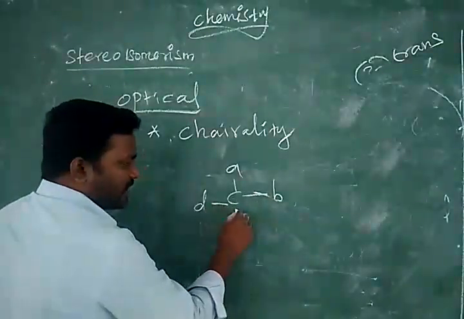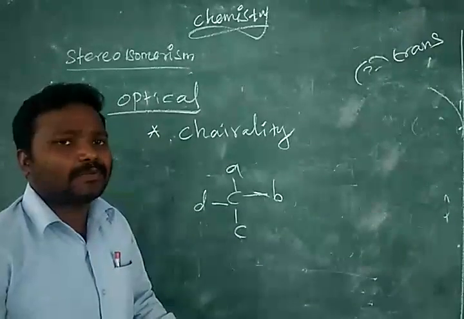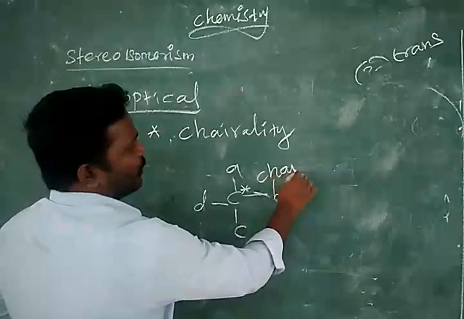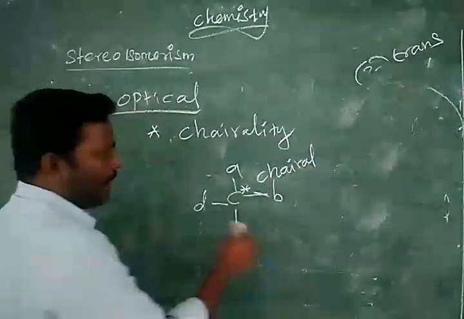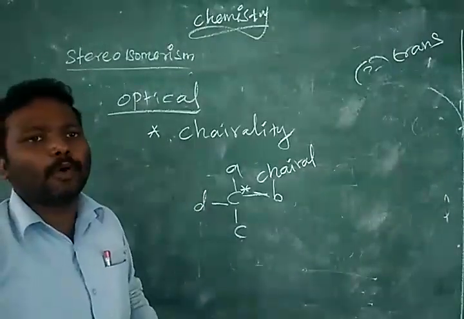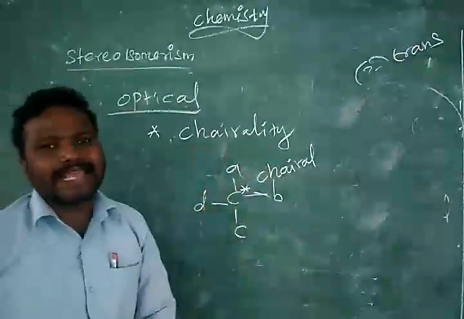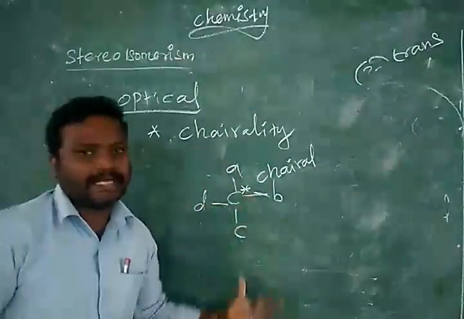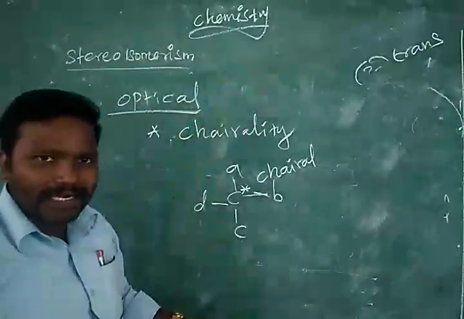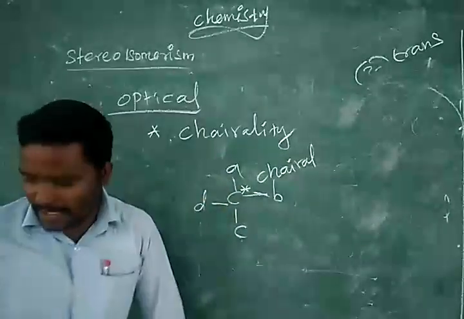When that 4 valency is satisfied by 4 different atoms or groups, that carbon is called chiral carbon. This phenomenon is called chirality. So, like organic compounds, in coordination compounds also, chirality is essential for an optically active compound. So, optical isomers are possible only for coordination compounds having chirality.